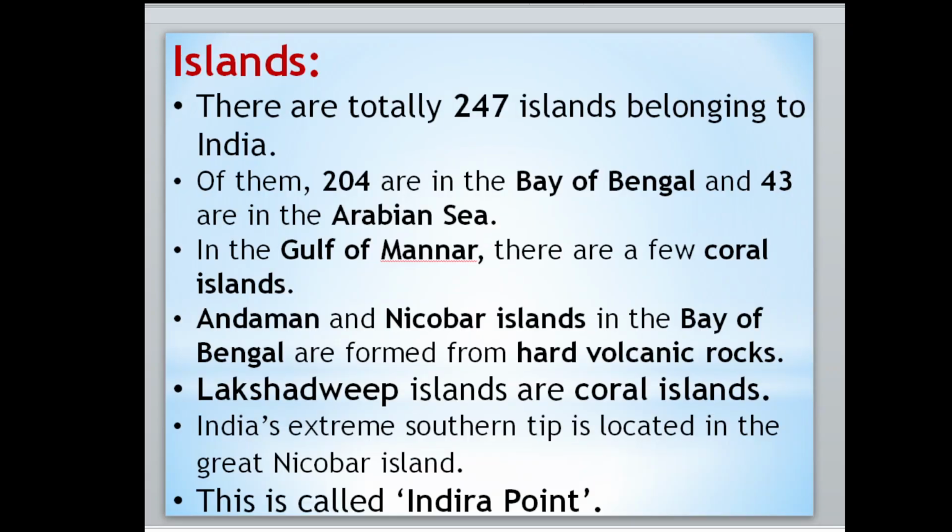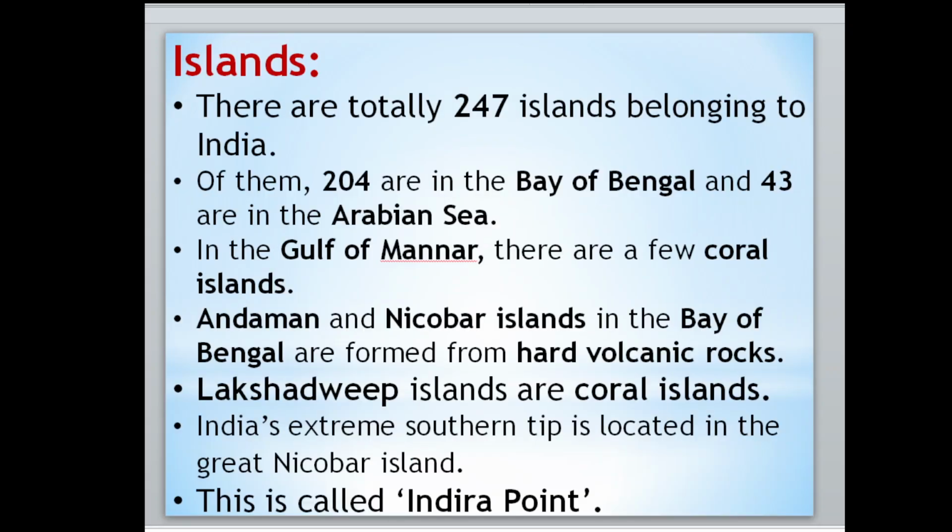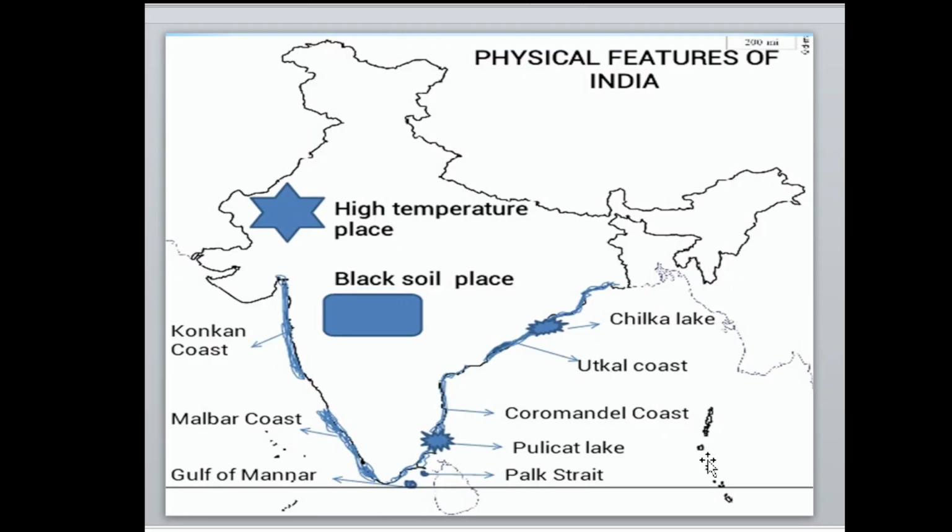In the Gulf of Mannar, there are a few coral islands. The Gulf of Mannar is located here. Coral means a hard substance that forms in the sea from the skeletons of very small sea animals. Coral islands. The Andaman and Nicobar Islands in the Bay of Bengal are formed from hard volcanic rocks. Andaman and Nicobar are located on this side, in the Bay of Bengal.